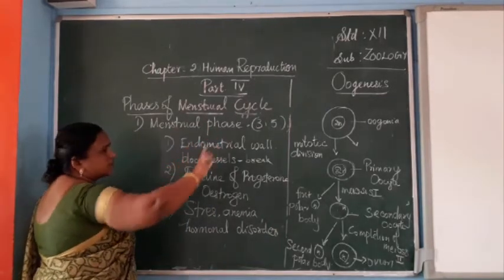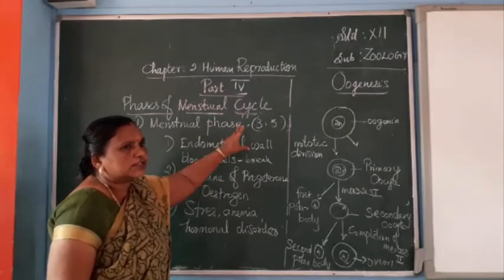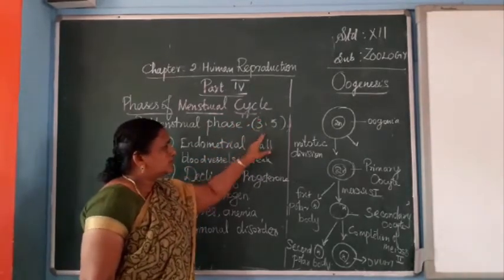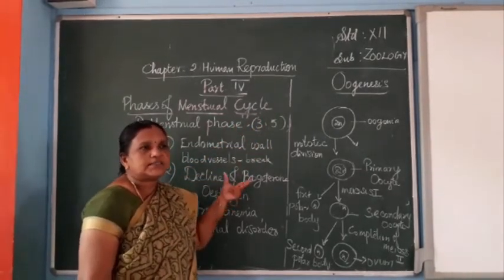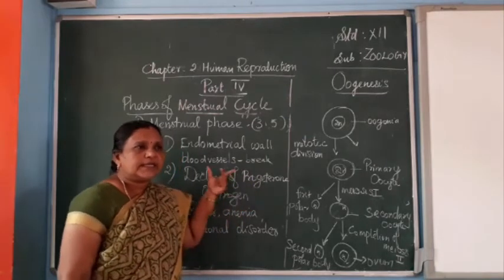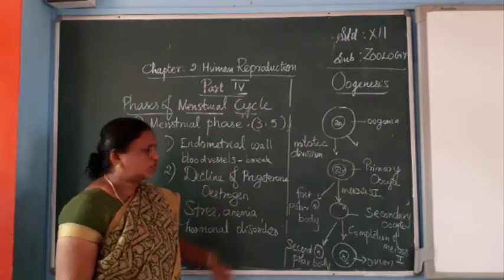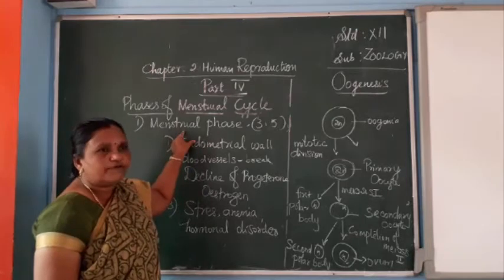So the menstrual phase lasts from the first to the 5th day. On the 3rd to 5th day, most of the interior organs will be getting changes because of the menstrual phase. So this is the first phase.